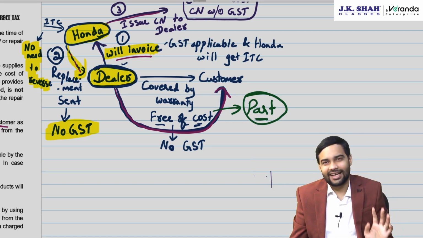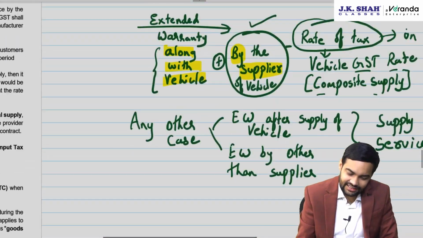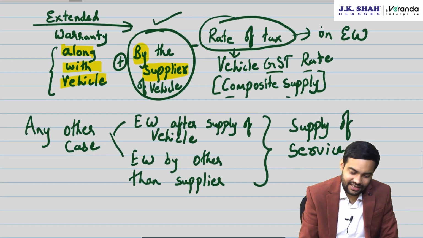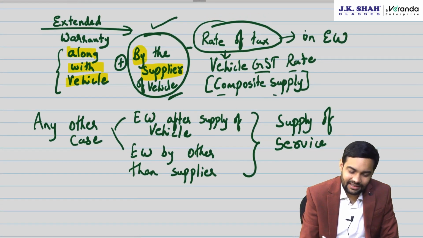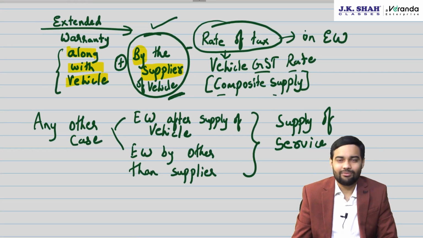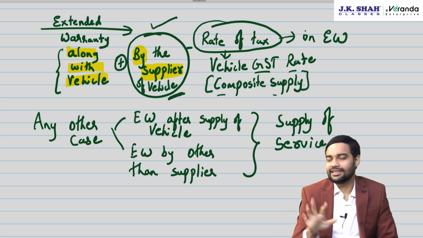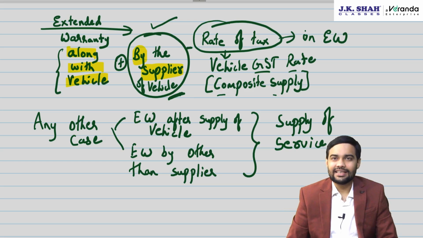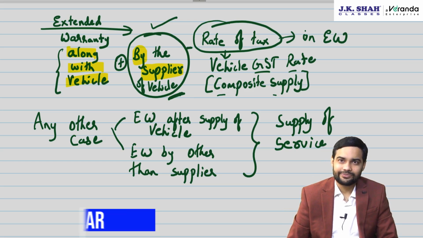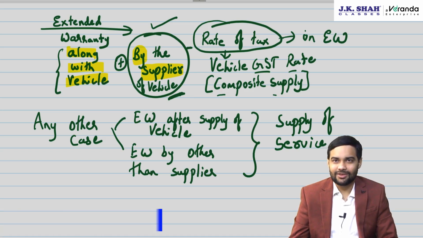That's what they have clarified in the second circular, and then they have added this particular statement saying that by the supplier of vehicle, only then the rate of tax of the vehicle will apply. If it is separately supplied by some other person, then in that case it is a separate supply. So this was a quick revision of all the circulars which are applicable for Jan 25.